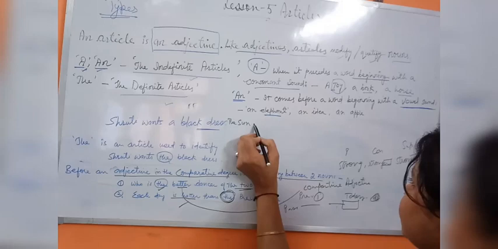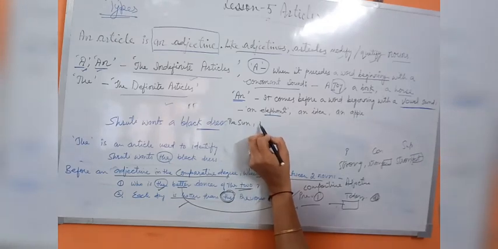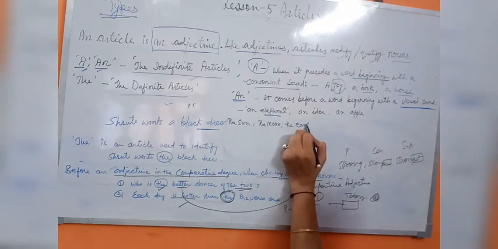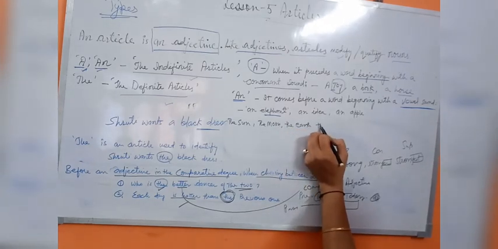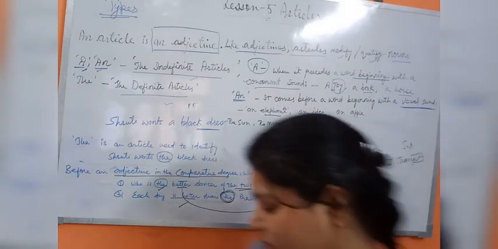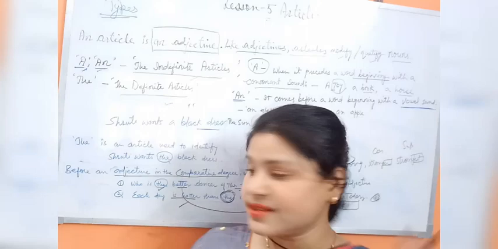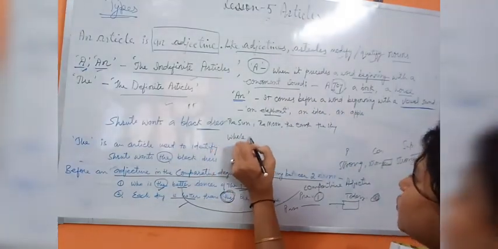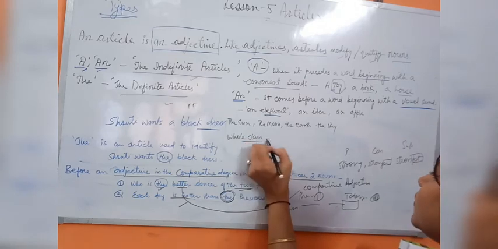So we use the with sun, and then after that the moon, the earth, and the sky. So we use the with a common noun when we want to represent the whole class. When they have to represent the whole class, then also we use the.